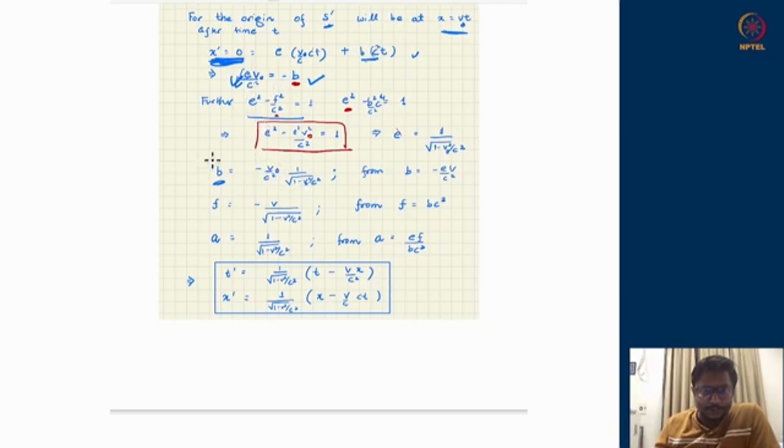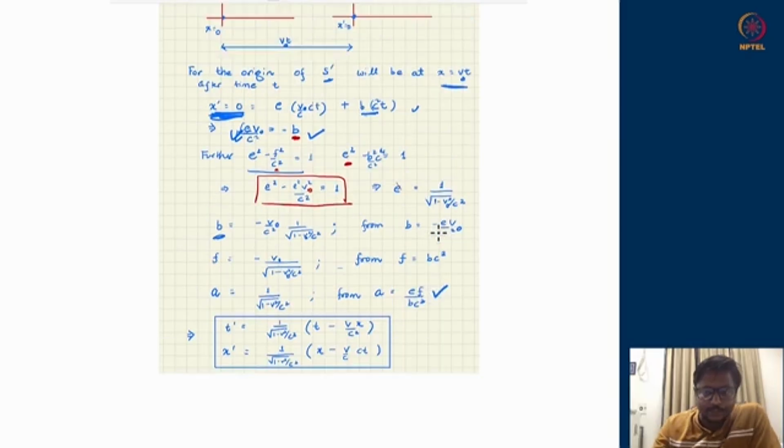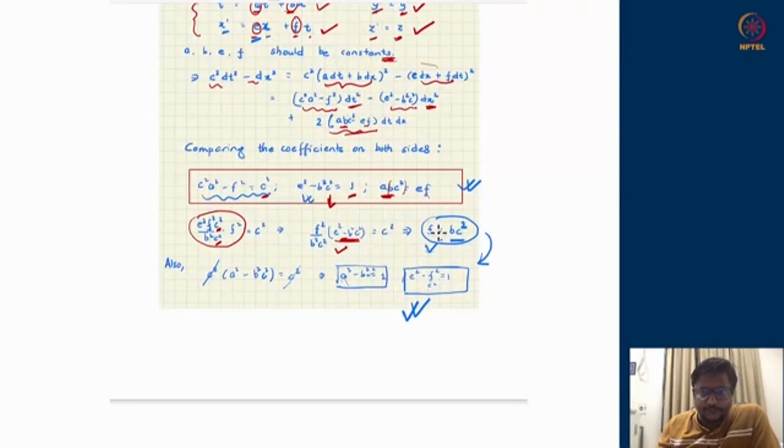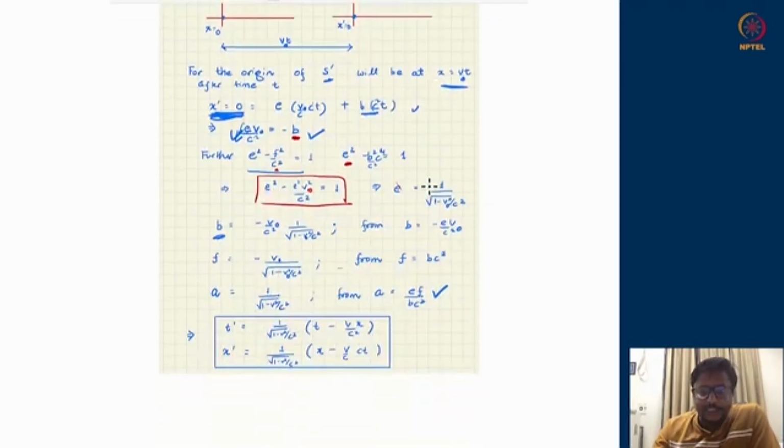So b is also obtained from this relation. Similarly, f can be obtained from the relation f equals bc square, and I will get just this f. And lastly, a is ef upon bc square, which was obtained from the last relation over here. So once I knew e, all other parameters can be fixed.